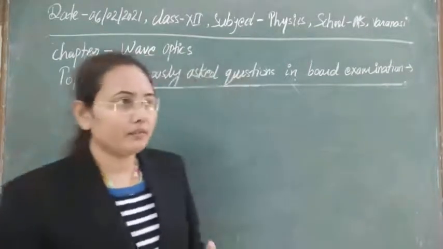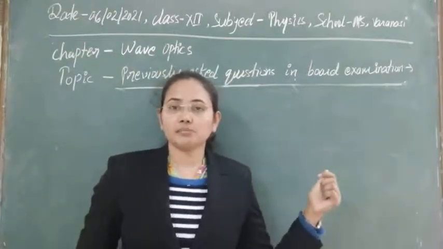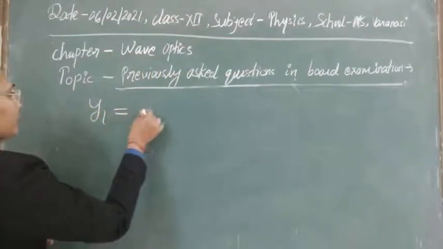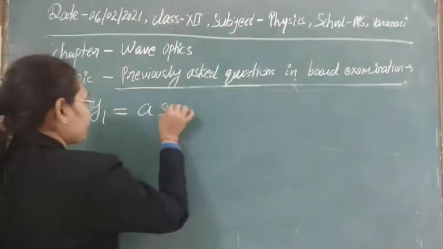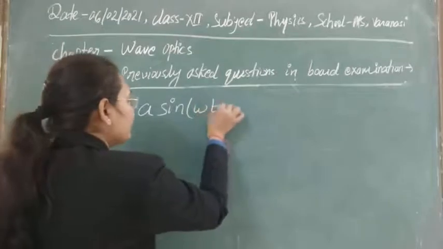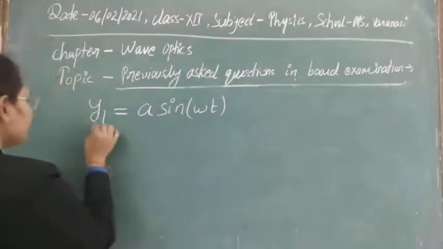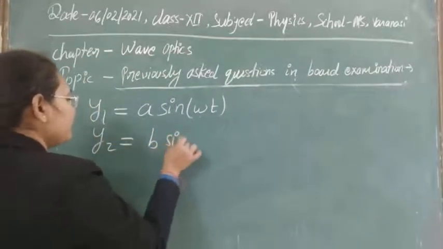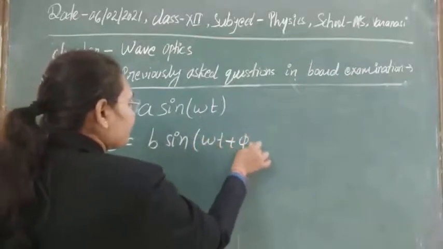Suppose we have two waves, and we can show their displacement equations: y1 equals A sin omega t, where A is the amplitude of the first wave, and this is the frequency. The second wave has amplitude B, and it is B sin(omega t plus phi).